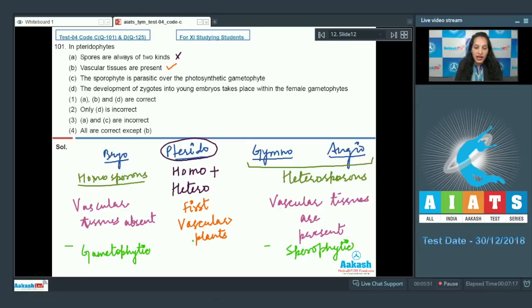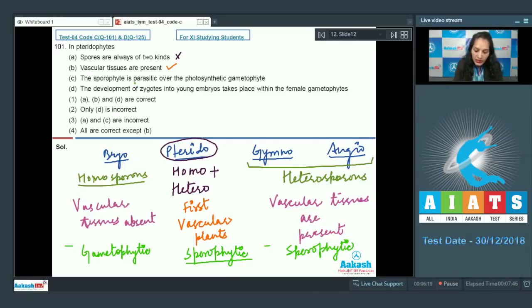Pteridophytes again are the first plant group in which the main plant body becomes sporophytic, not gametophytic. So the main plant body is sporophytic, and the sporophytic plant body is not dependent over the gametophyte.